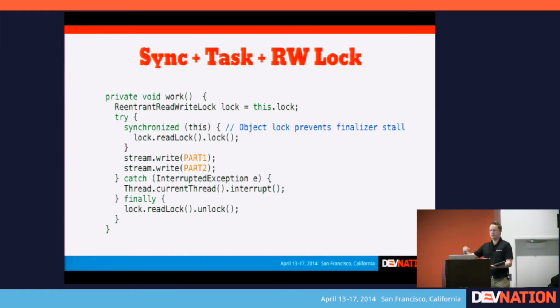And because of the rules, a monitor that's acquired on the object, any monitor that's acquired on the object, if the finalize has a monitor acquired as well, then it won't actually run. So then you know for sure there's not a weird condition where the finalize can run and get the write lock, and your work method can't run because it's waiting on the write lock to go away. So it's guaranteed order that the work method will acquire the read lock. You perform your work, and then at the end you release the lock.